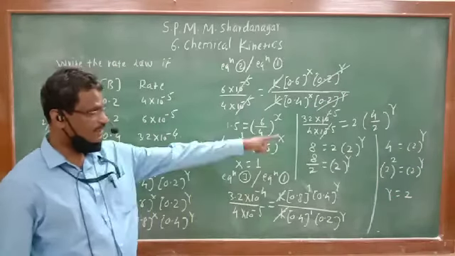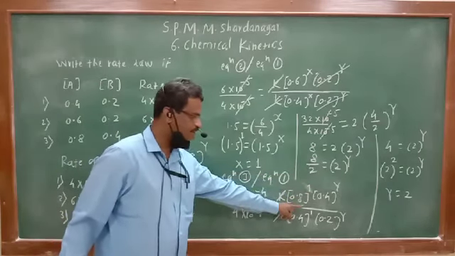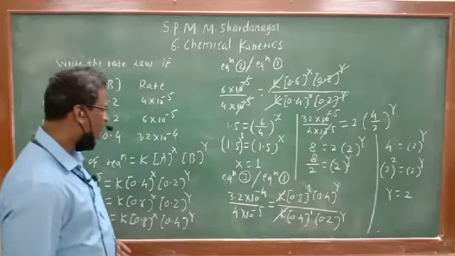See, that solution is important. Equation 3 divided by equation 1: here we know the value of X, X is equal to 1. That is substituted, and directly the figures are cancelled. K is cancelled, calculations are performed, and the value of Y can be obtained.